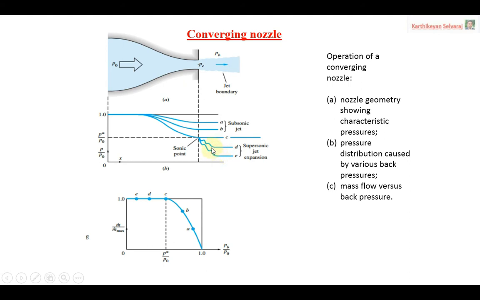So the fluctuation happens because the nozzle tries to make the exit pressure equal to the back pressure, but the back pressure is less than the critical pressure. To maintain that equality, it makes some fluctuation. That is why you can see the fluctuations at points D and E. So these are the things that happen for a convergent nozzle for the back pressure. The first case gives purely subsonic output, the second gives supersonic output, and the third gives supersonic output with various pressure distributions. So that is what happens in these cases.